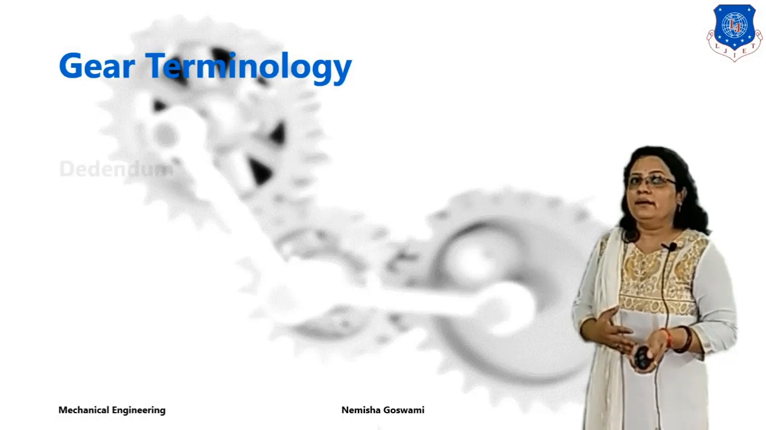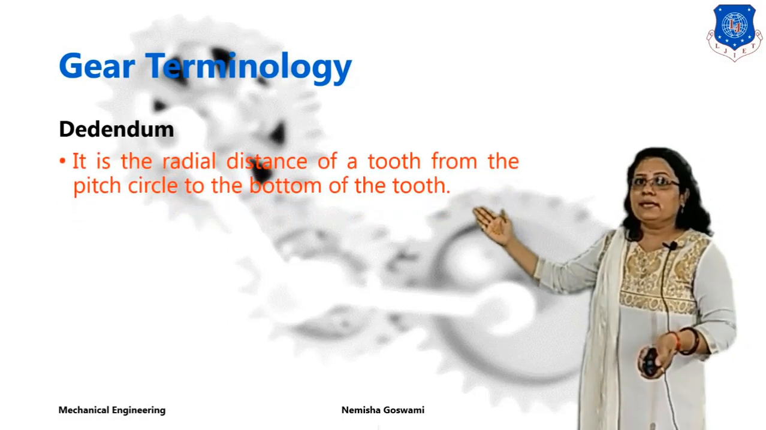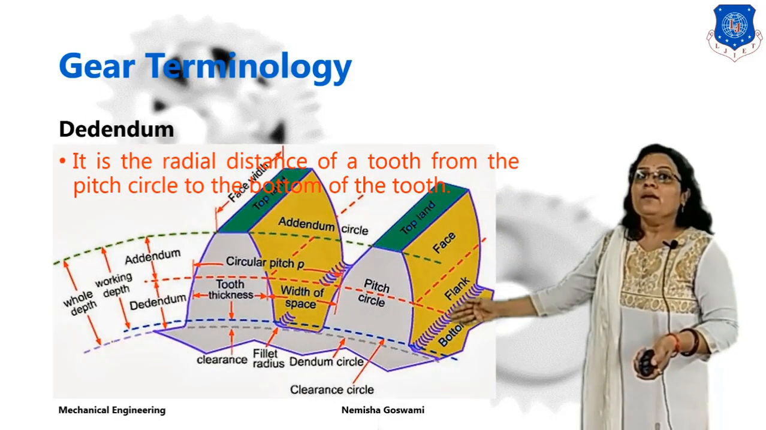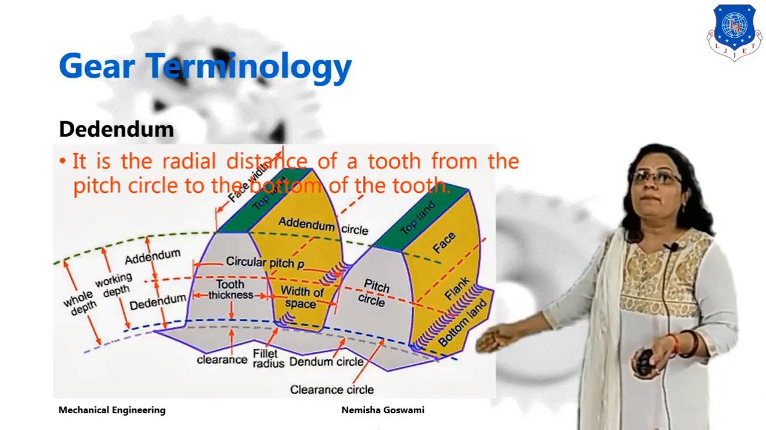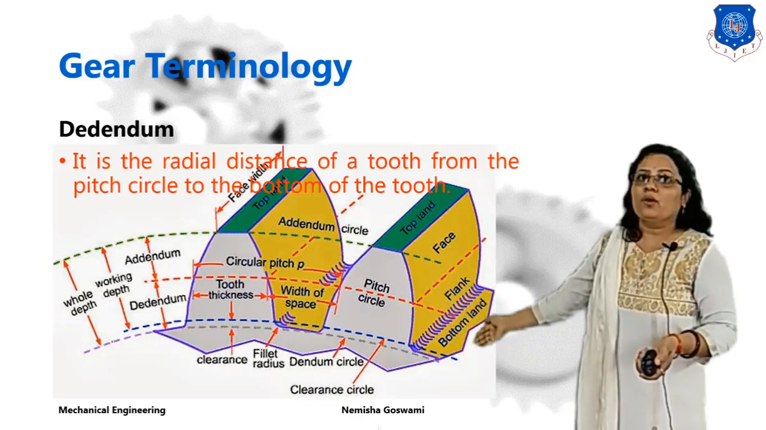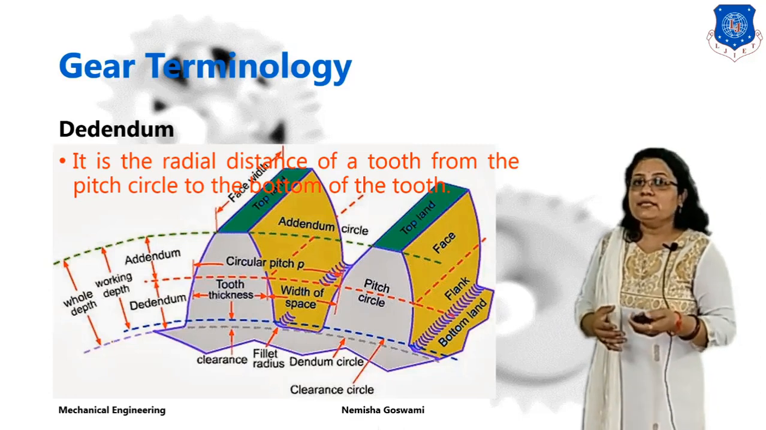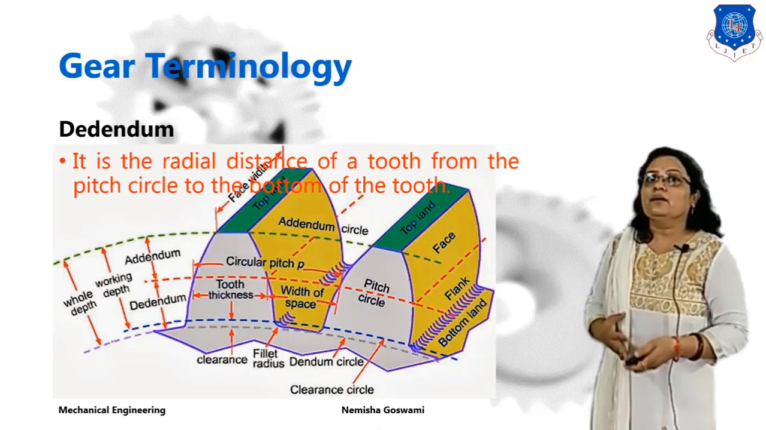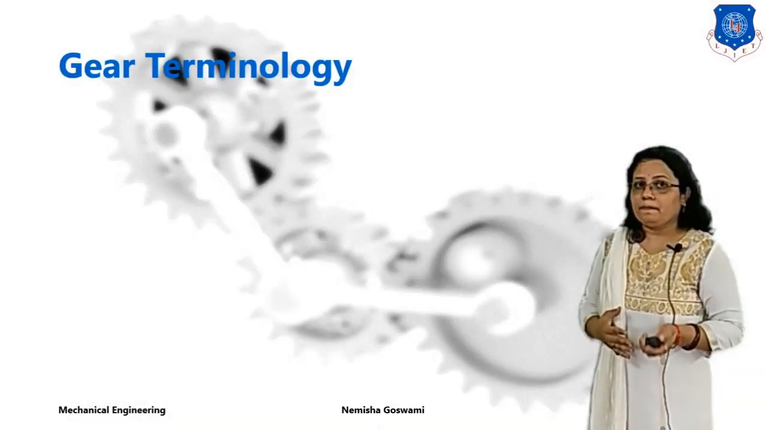Next is the dedendum. What is dedendum? Again, you can better understand by using this diagram. The radial distance from the pitch circle to the bottom of the tooth is known as the dedendum. It is the radial distance of a tooth from the pitch circle to the bottom of the tooth. So this is your dedendum.